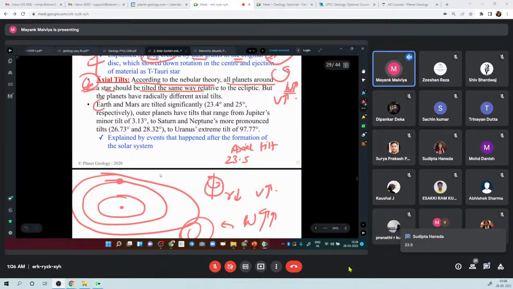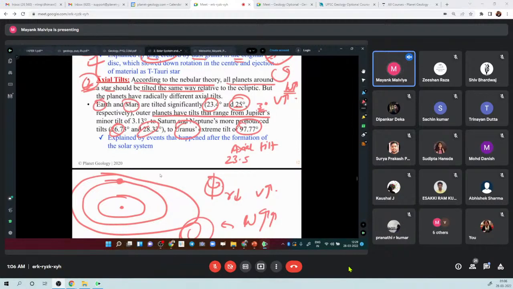The Earth and Mars have similar tilts, right? Earth is 23.5, 23.4, and Mars is around 25 degrees. But the outer planets have different tilts, right? Jupiter has a very low tilt of just 3 degrees, whereas Saturn and Neptune are around 25, 26 or 28 degrees. And Uranus has an extreme 97 degree tilt, right? It is more than 90 degrees, Uranus. So this is an observation, and this is a criticism of the nebular hypothesis, right?